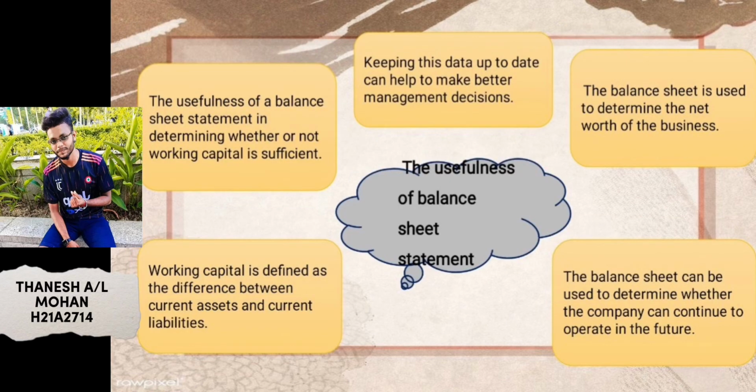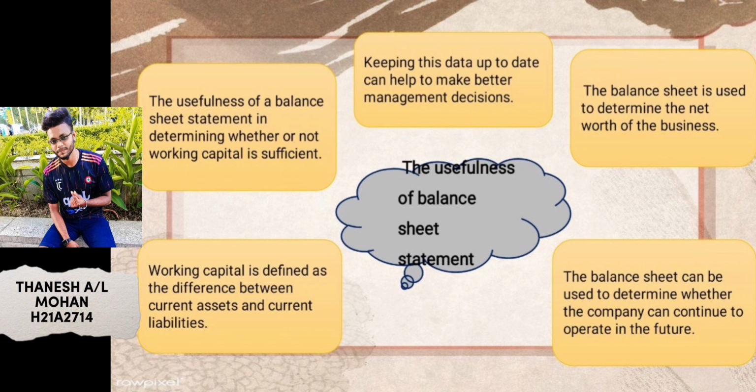The first is the usefulness of the balance sheet statement in determining whether or not working capital is sufficient. For example, working capital is defined as the difference between current assets and current liabilities. If the calculation yields a positive result, the company is still doing well. If, on the other hand, the calculation is negative, the company is in trouble. The second one is that the balance sheet can be used to determine the net worth of the business. The true value of an entity is defined as its net worth, calculated by the difference between total assets